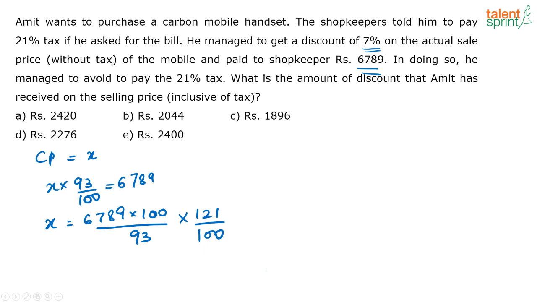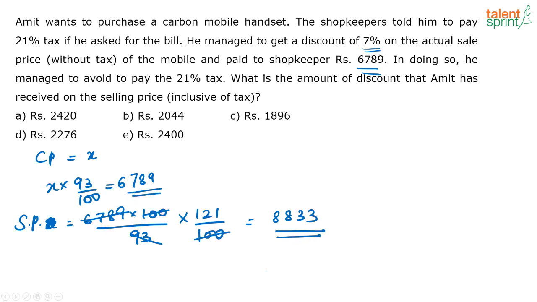So this would be the price that he should have paid. Correct. So this should have been the actual selling price of the phone with tax. Now what does this amount to? So you have here, if you see, this 93 should cancel. 6789 into 121 by 93. When you cancel it, you end up getting 8833.